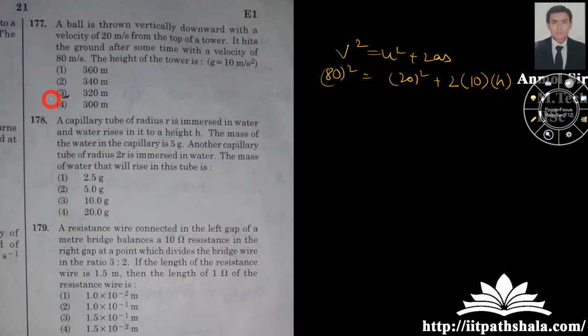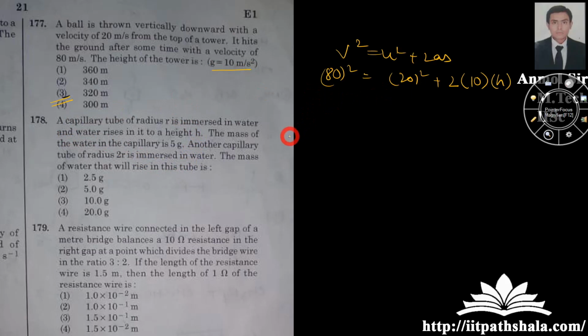Now after the calculation, you'll have the value of h equal to 300. Okay guys, he has told you to take g equal to 10 over here. Okay, 300 is the answer.